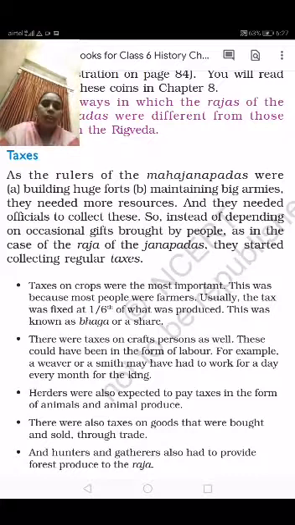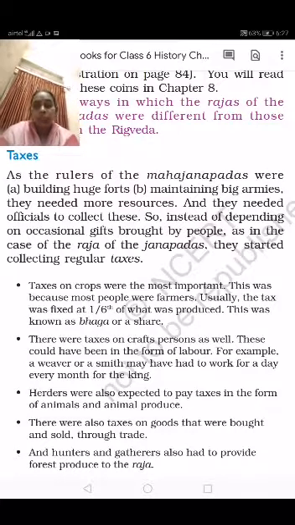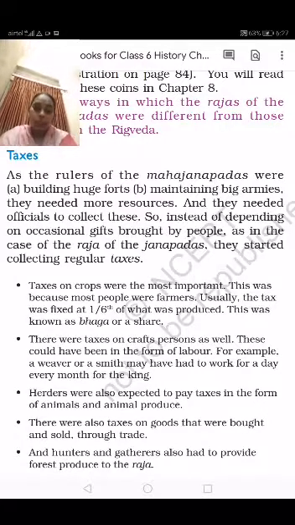So children, everyone living in the kingdom paid. The farmers had to give their share of one-sixth, and the craft persons had to work in the kingdom once a month. The herders, who depend on animals, had to pay tax by giving animals and animal produce.